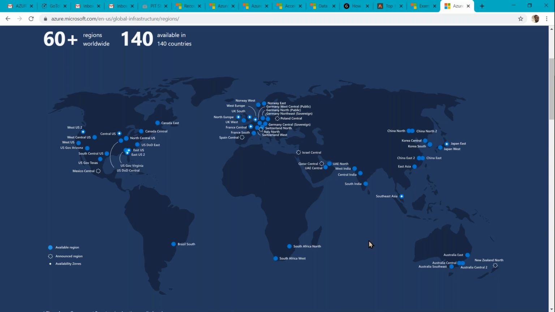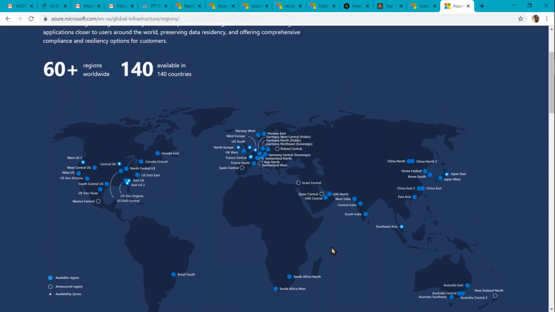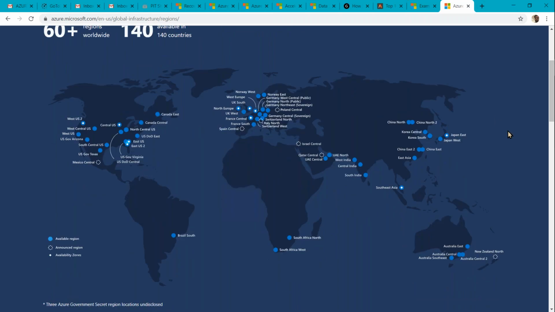Almost everywhere we have cloud data centers, except in a few countries in Africa due to security and other issues. So we can place our resources anywhere: in the UK, US, Australia. In general, as a policy, we place the resources closer to the client.